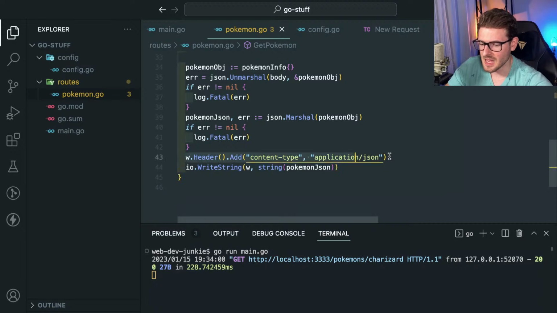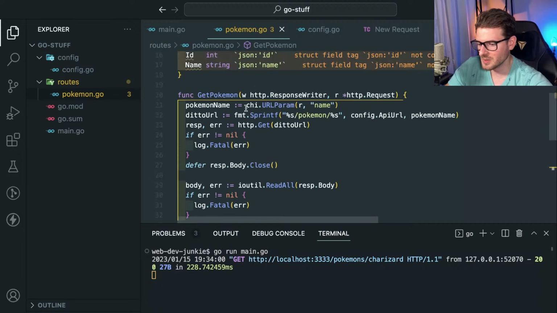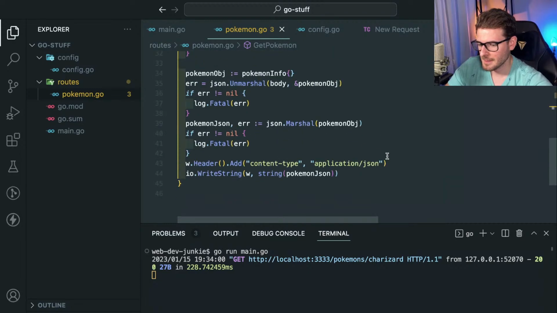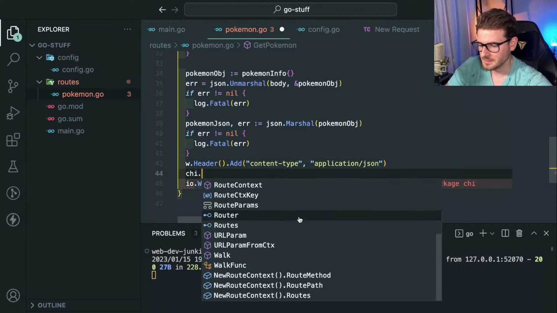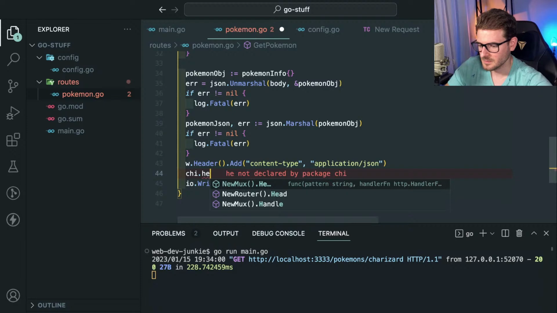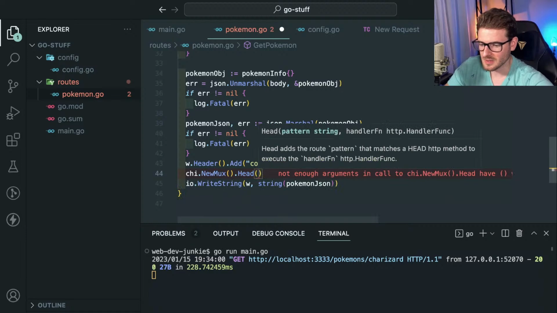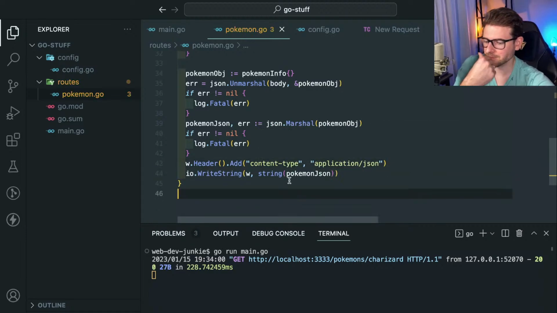How to add headers. I'm assuming there's a way to do it with this chai package. They probably give you an easier way to do it. Let's see. New mux header. New router header. Don't know what that stuff is, so let's just not do it right now.